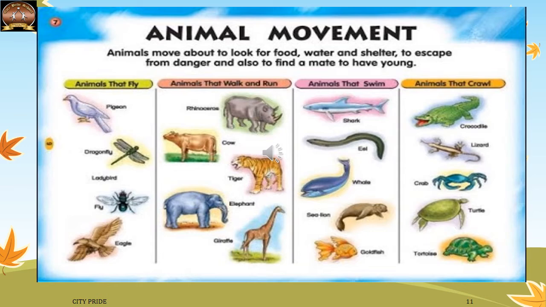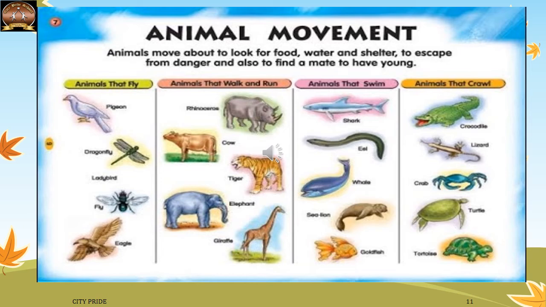Now we are going to discuss the different movements that are seen in different animals. We have seen that animals move about to look for food, water and shelter, to escape from danger and also to find a mate to have young. The different kinds of movements are like some animals can fly. The examples are pigeon, dragonfly, ladybird, fly or eagle.